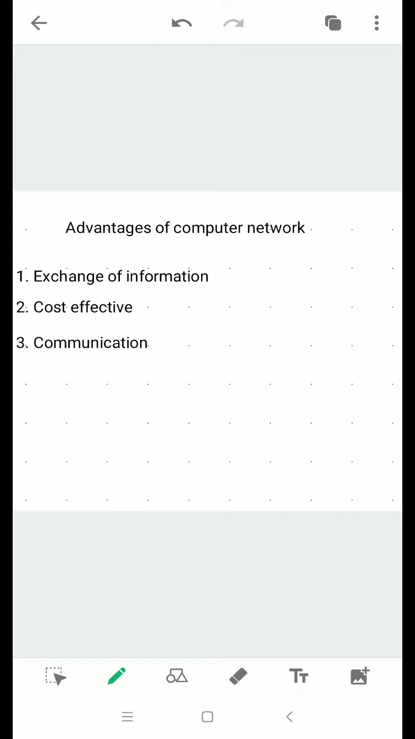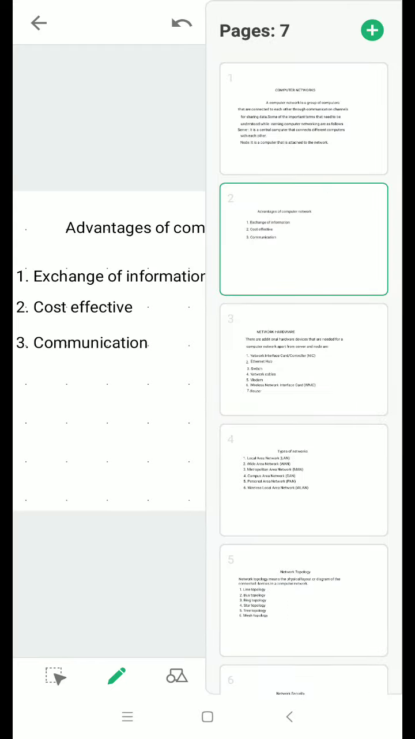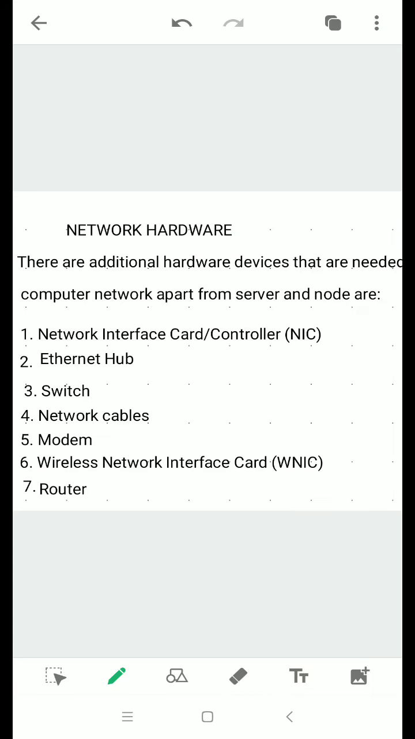Next is network hardware devices. Why do we need network hardware devices? They are needed to set up networking in a group of computers. Apart from the server and node, there are 7 other devices. Those are network interface card or controller, NIC, Ethernet hub, switch, network cables, modem, wireless network interface card, and a router. Network interface card is also known as Ethernet card or network adapter, and every computer must have this NIC to get connected over a network.